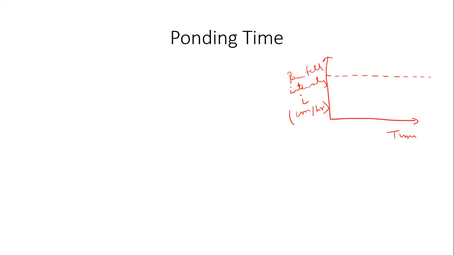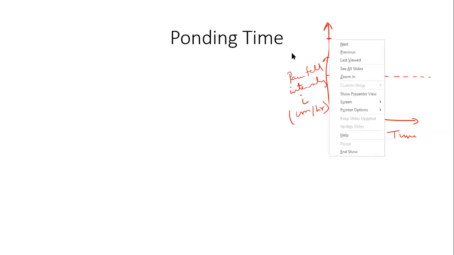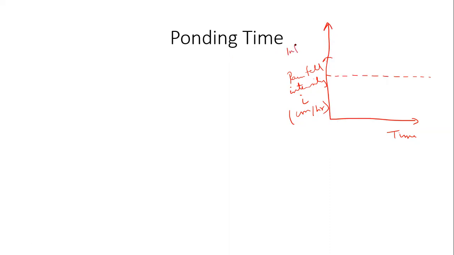Maybe I'll slightly redraw this figure. Let us say the infiltration capacity of the soil. This axis also has infiltration rate over rainfall intensity.